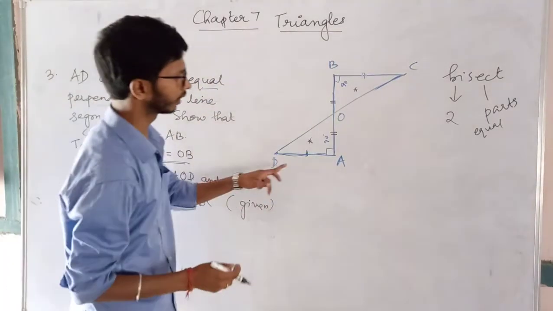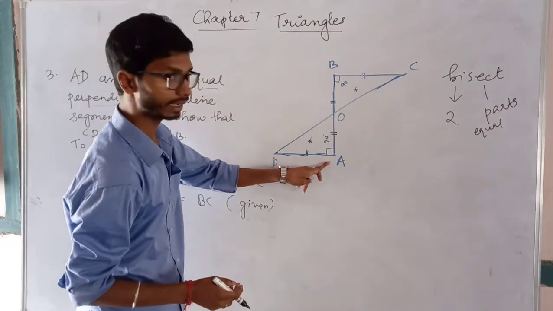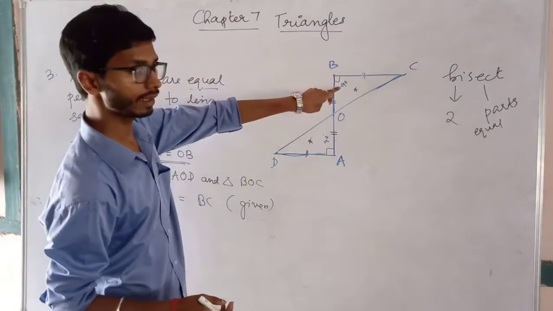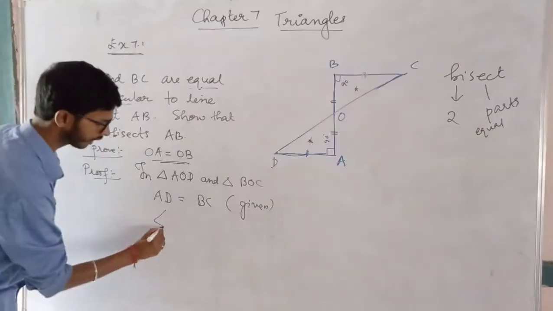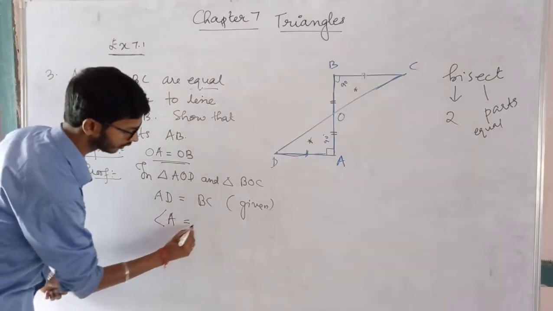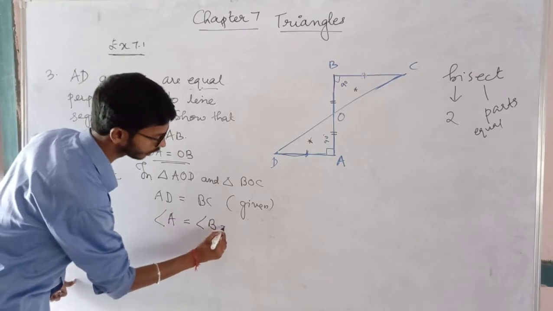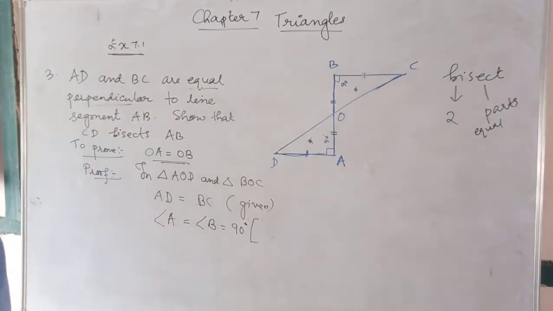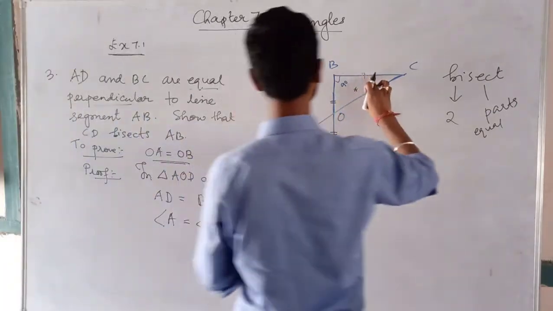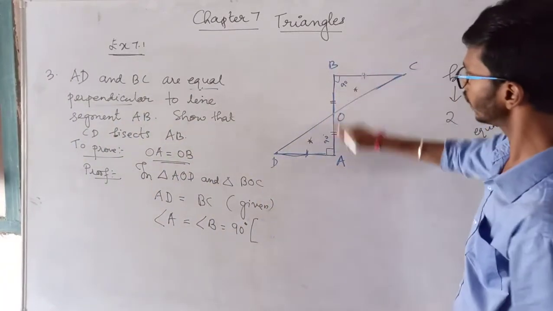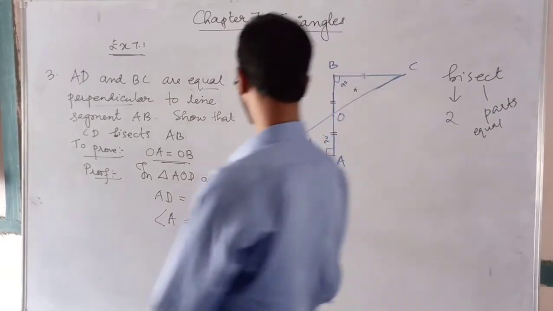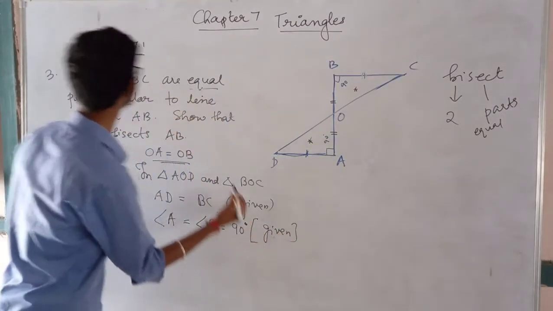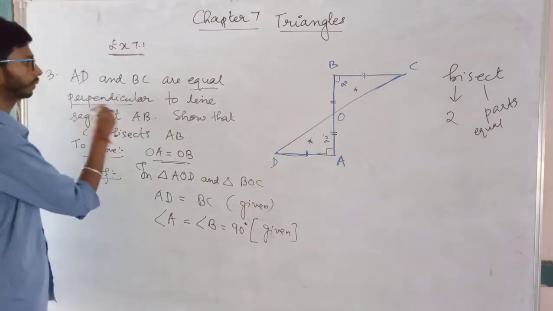Secondly, angle A is 90 degrees, as well as angle B also has the same measure, that is 90 degrees. So we can say angle A is equal to angle B equal to 90 degrees. What is the reason? The reason is that these two lines are perpendicular to the line segment AB. So we can also write it as given. This is already given in the question. See here, equal perpendicular.